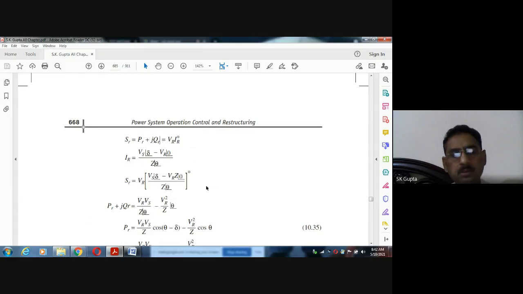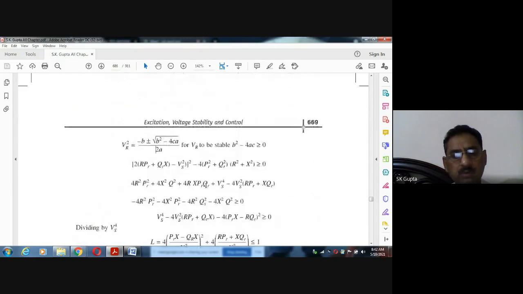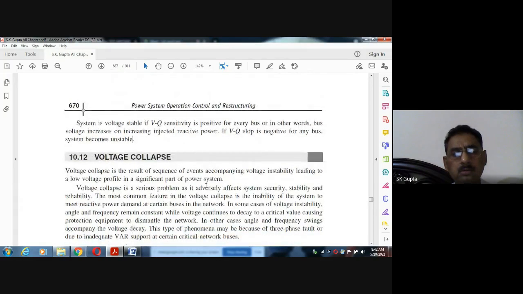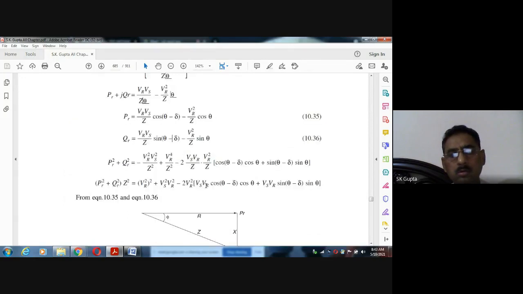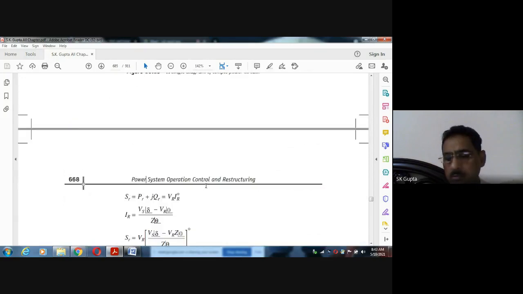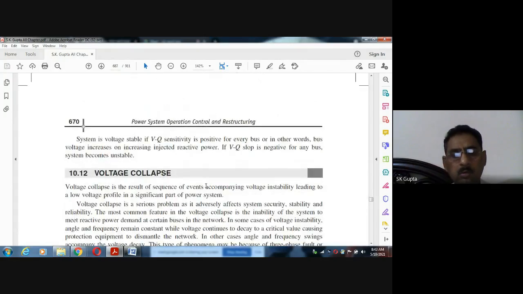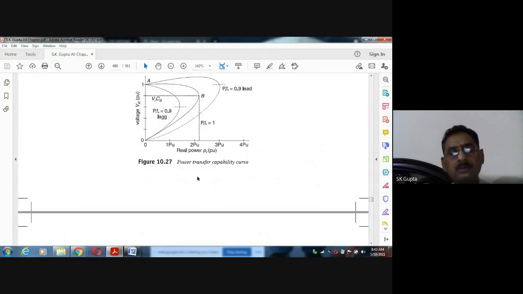I am leaving it here because our intention is to describe the concept, and finally you will find that the graph will be like this. If we consider the effect of P, the voltage versus P graph will be like this.